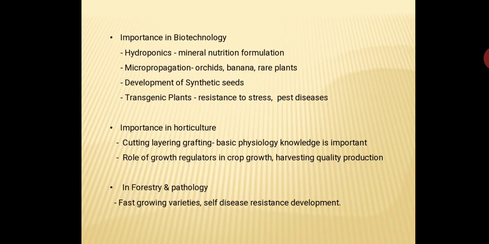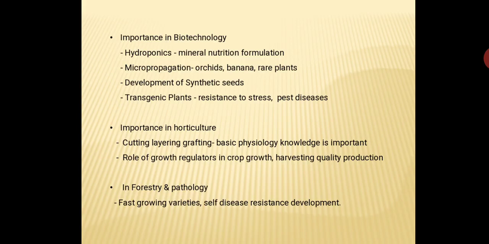These various growth regulators are used for various purposes: formation of roots in cuttings, development of new branches, apical dominance, production of early flowering, delaying of flowering, early fruiting, delaying of fruiting. All this has become possible because growth regulators have revolutionized the agriculture sector, and this is because of knowledge of plant physiology. So that is its importance.